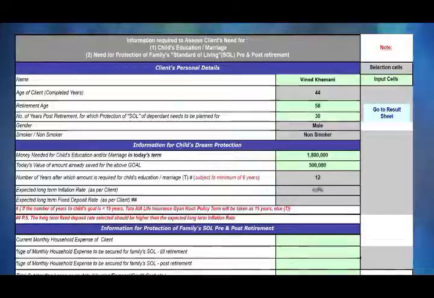The next question is, naturally, in any financial planning, you have to plan as per the inflation. So what is the long-term inflation rate you expect? I think, Vijay, it will be around 6 to 7%. So should I take 6 or 7? 6%. Okay, I'll take 6%.